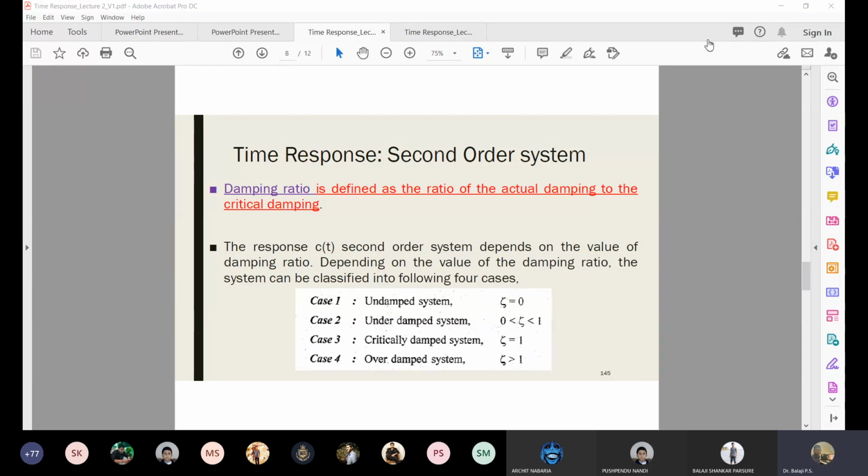What they will do is, I will give any input, like a step or ramp, whatever input, then I will experimentally measure its output from the rate of decay. I initially disturb my system, then allow it to slowly come to rest. Then I will see how much time it has taken to come to rest. Based on that, I can tell you the damping of the system. Let me repeat again. How to find the damping of the system? Simply, I will disturb my system, then I will plot its output.